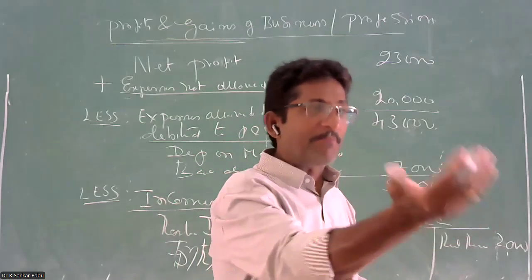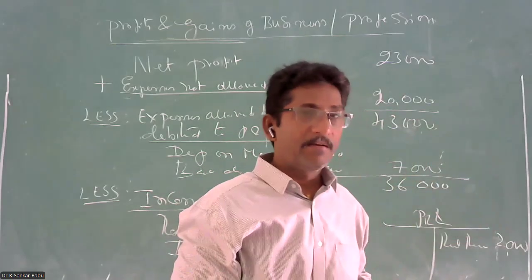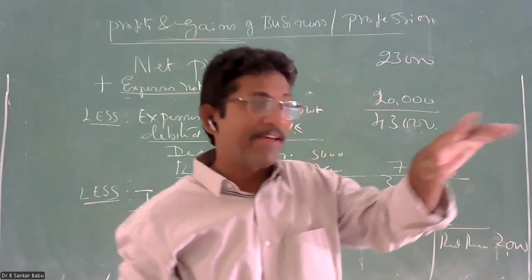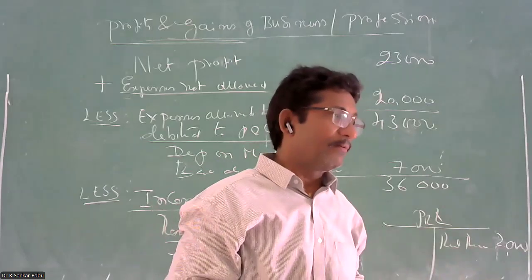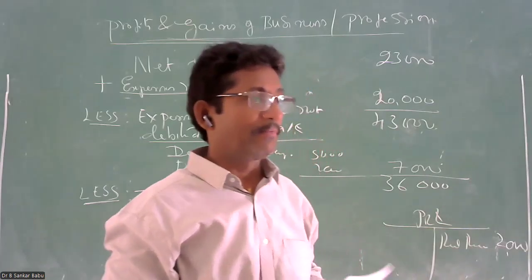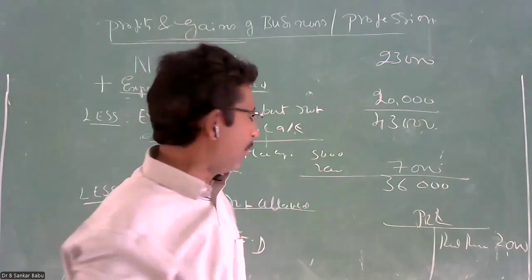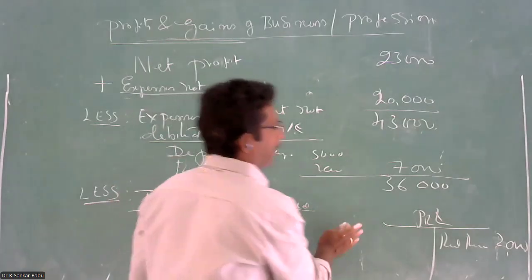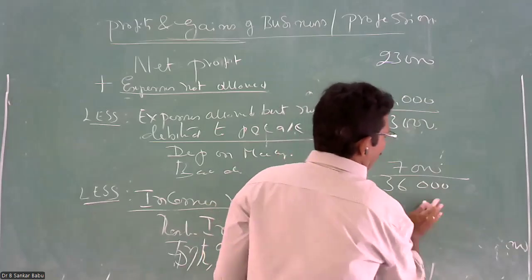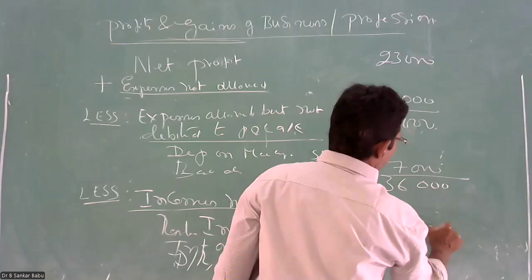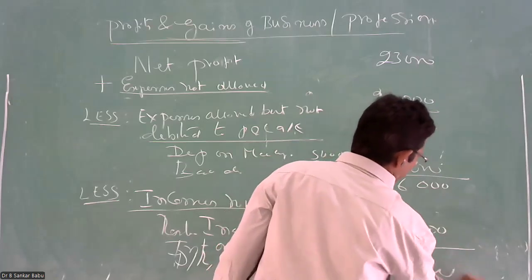For example, gift from your parents. Gift from a customer is allowed. Gifts given to customers is allowed. But gift from father is not, because it is personal. So, if you deduct the incomes not allowed, for example, let's assume that total incomes which are not related to business is 20,000, then what is your business income? 16,000.